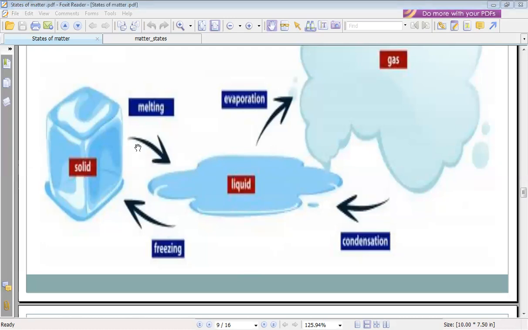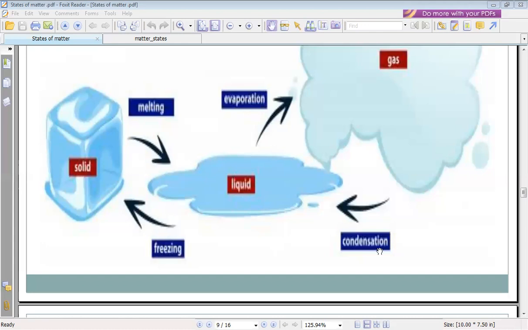Solid will be liquid by heating. Solid to liquid by heating. And evaporation: liquid will be gas by heating. By heating, perfect.